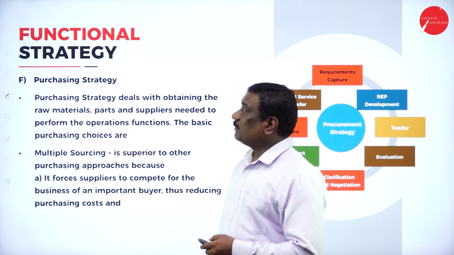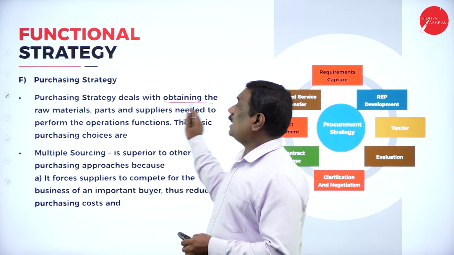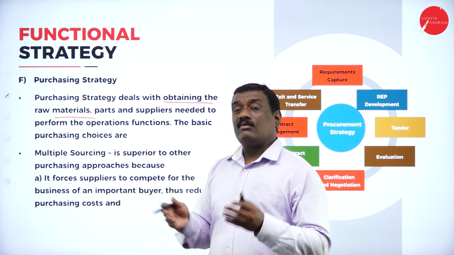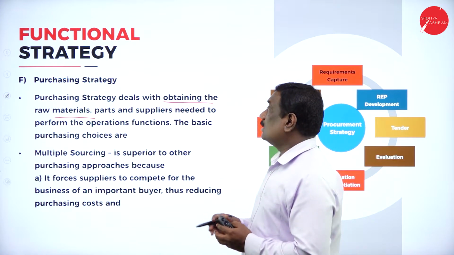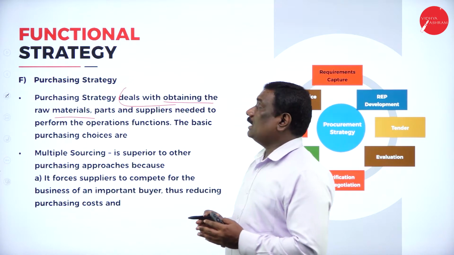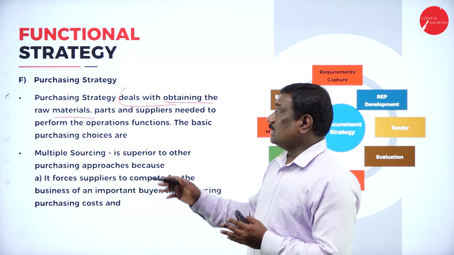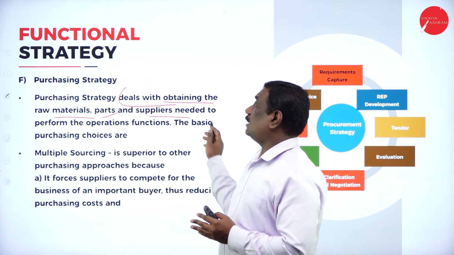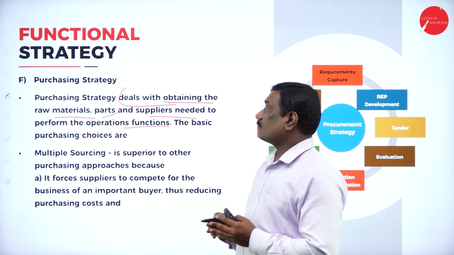Now coming to the purchasing strategy, it deals with obtaining the raw materials. Purchasing means what you are purchasing. What a manufacturer or producer purchases is raw materials. So it deals with obtaining the raw materials. Purchasing strategies deal with the purchasing of raw materials, or it may be the components or the parts, and the suppliers need to perform the operation functions.